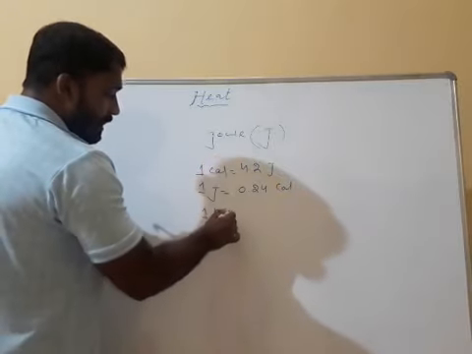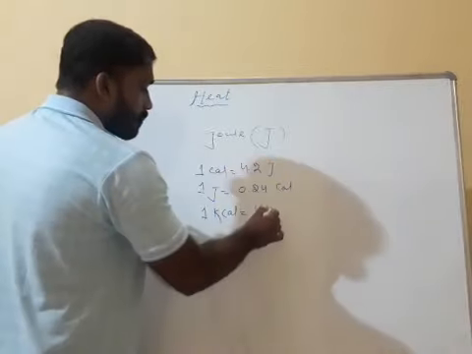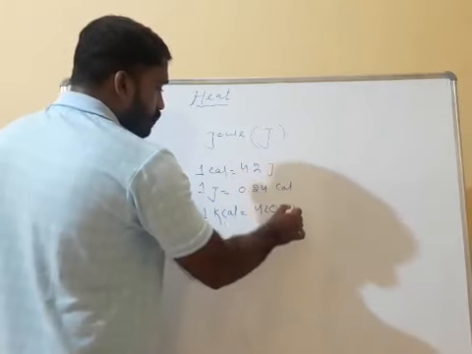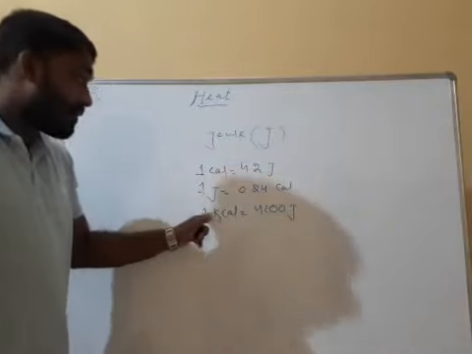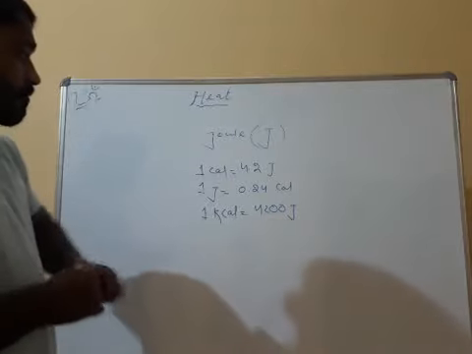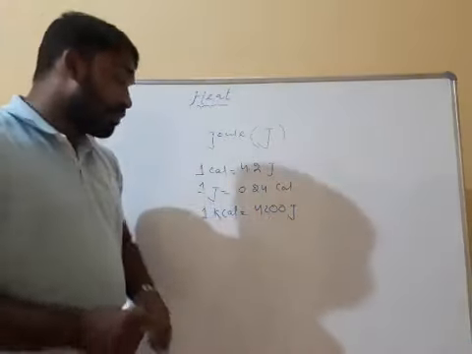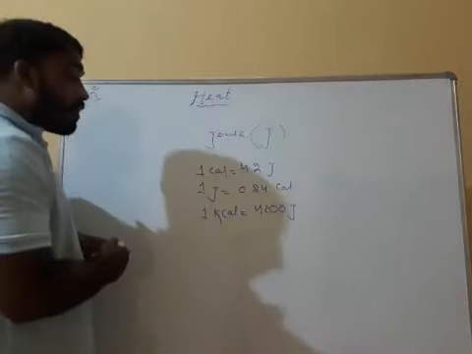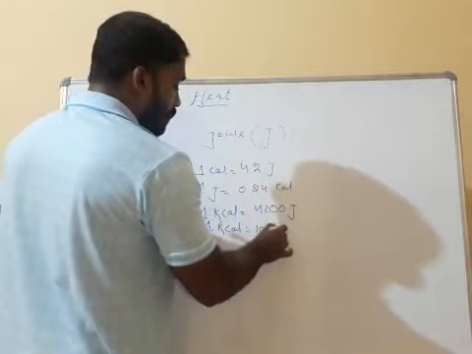One kilocalorie is equal to 4200 joule, because one calorie is equal to 4.2 joule and one kilocalorie is multiplied by thousand. One kilocalorie is equal to 1000 calorie.